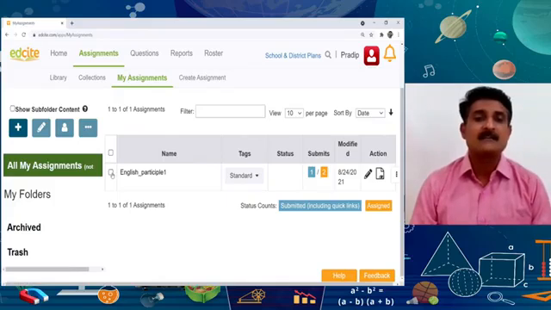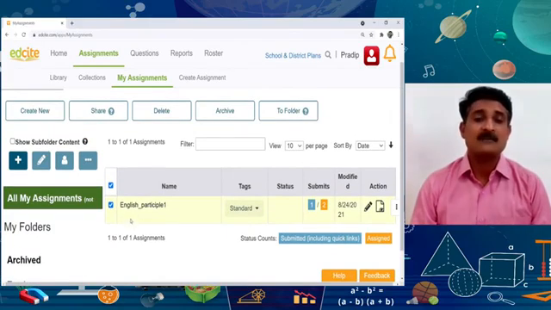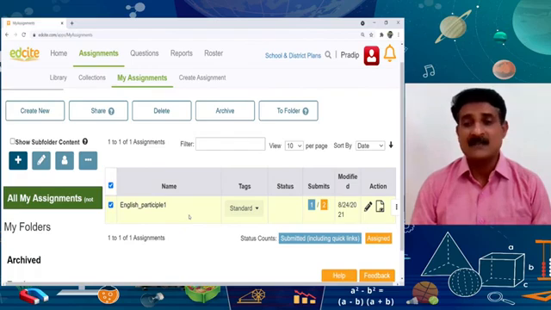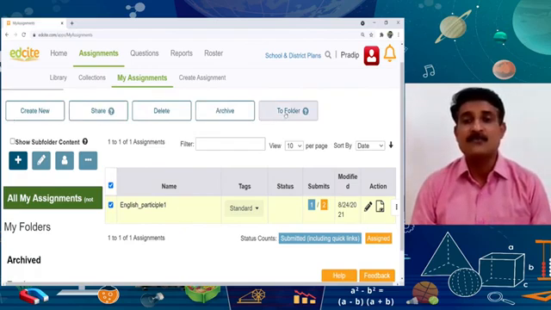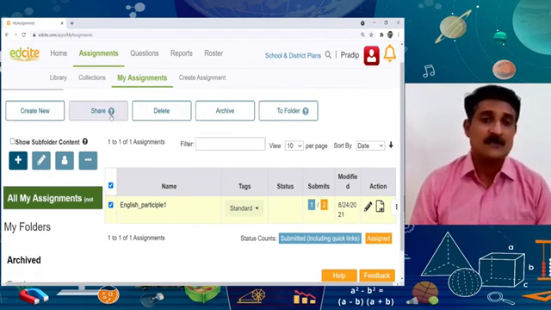When I click on the left box of these assignments, the tabs share, delete, archive and move to folder become active.